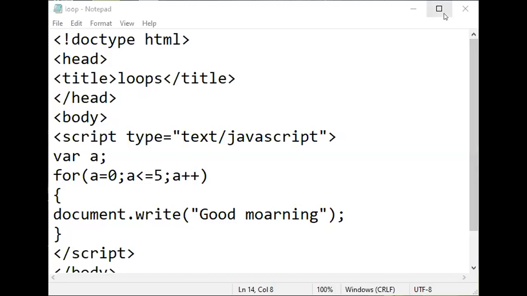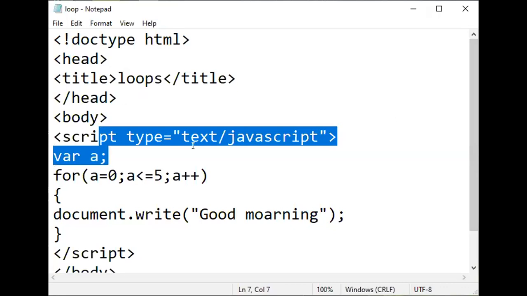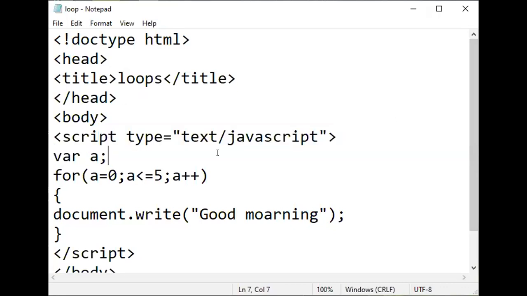Can you see the program on the screen? Yes, ma'am. Now see, as usual, we have started our program with doctype HTML, then head, then title, then slash it. Then the body tag, and as we are using a scripting language, we will add the script tag like we already used yesterday. Then here I have declared one variable, that is var a.